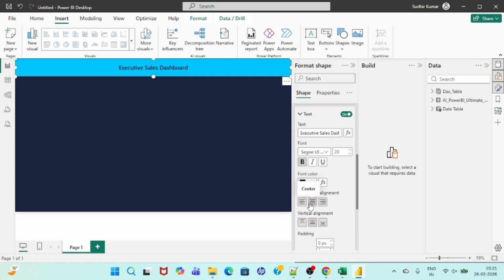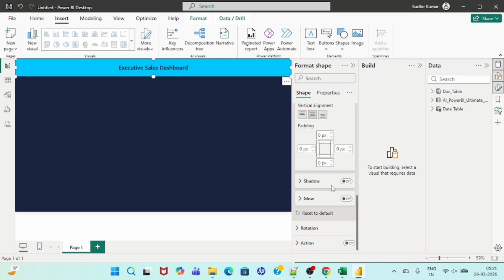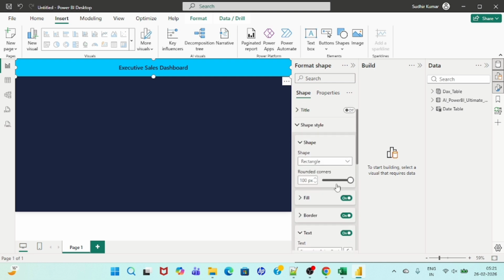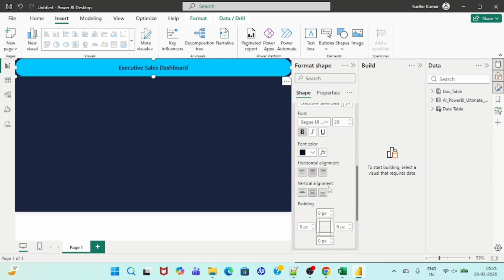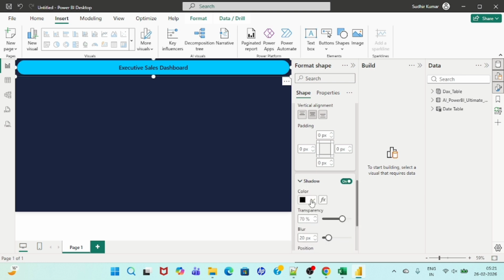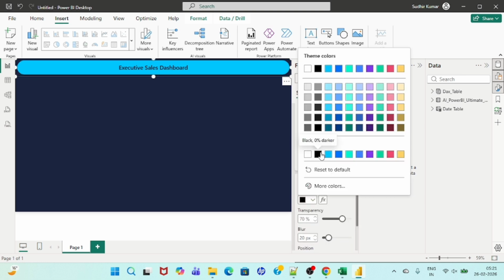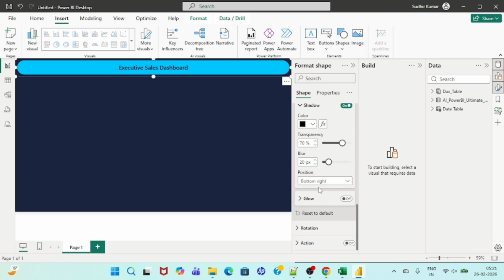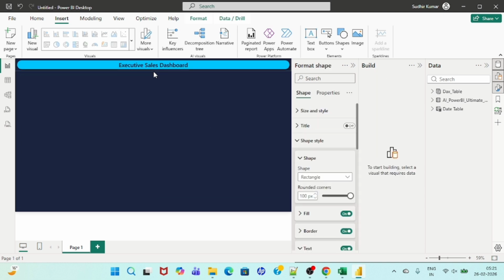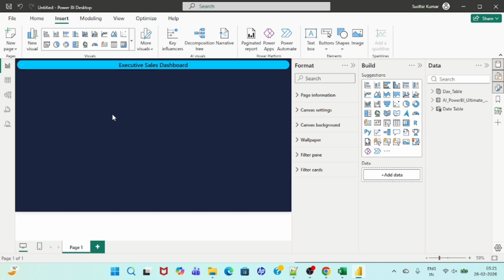Done. Middle. Done. Now we can go for rounded corners. Okay, and then glow is not required. Shadow, we can enable a shadow as well. So color, let's take this one, no problem. Okay, now let me make it likewise. Done. Now we have to add the KPI cards.